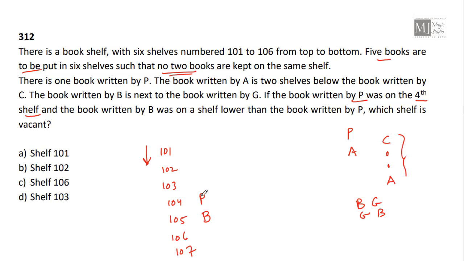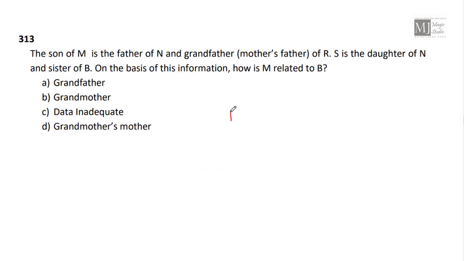Book written by P was on the 4th shelf. B on the shelf lower than P. B and G should be together. Here we should have G. Then where is CA? A is two shelves below C. That means C is here. A should be here, two shelves below. This fits in. Yes. Which shelf is vacant? 102 is vacant.